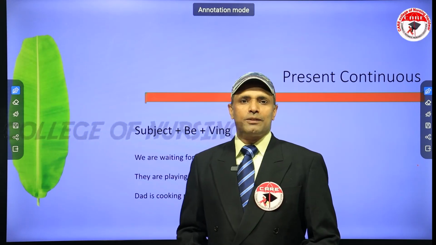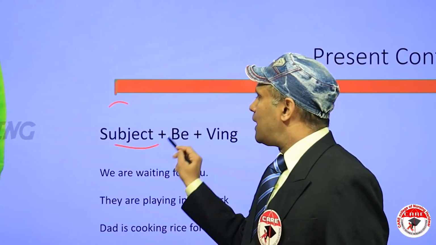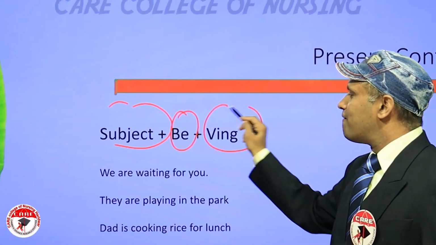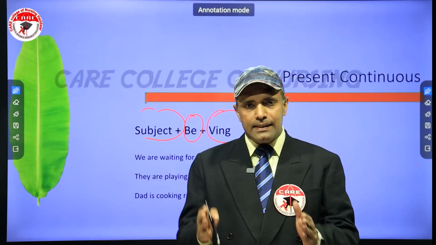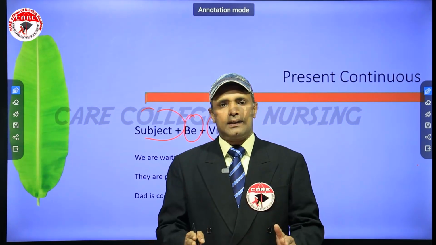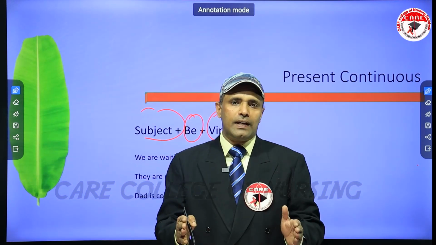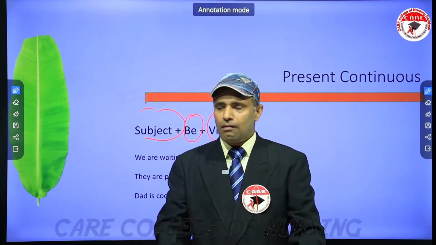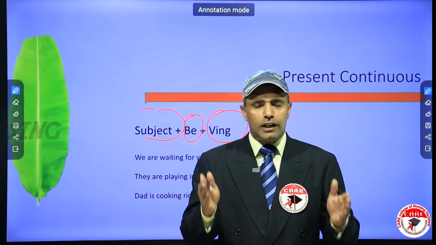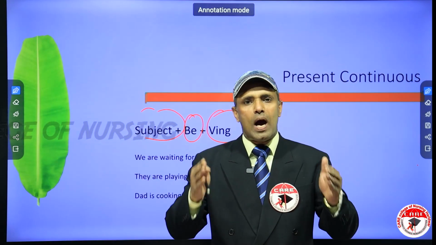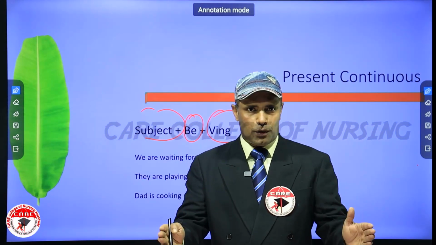Okay, in this video I'm going to explain about present continuous tense. Subject plus be form plus verb ing. In present continuous we are basically dealing with something that is going on right in front of us. It's giving emphasis for the present sense. Alright, so we are waiting for you. We are waiting for you means what is going on right now, at the moment while we are talking.